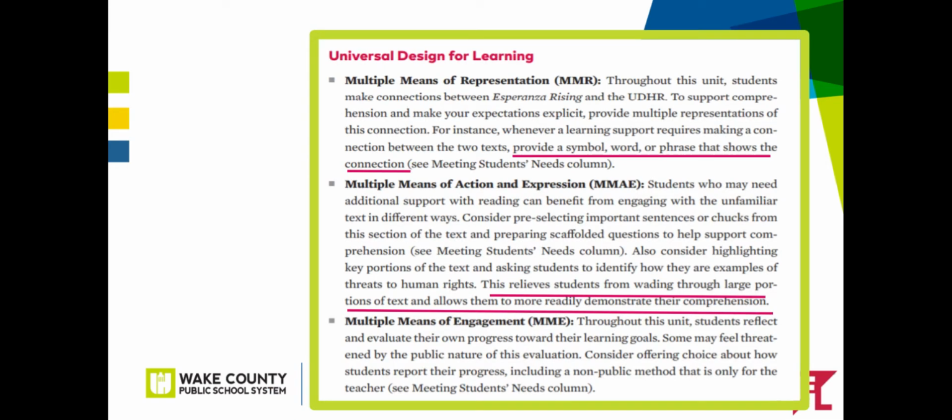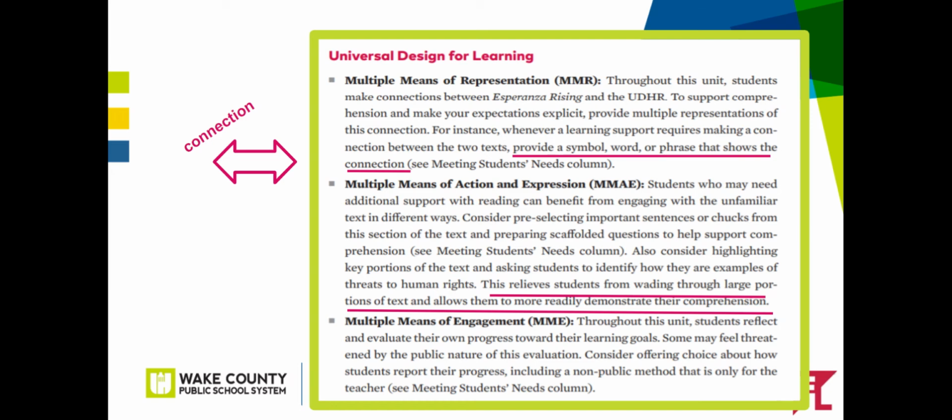The Universal Design for Learning provides strategies for reaching different students in the different ways they learn. In this lesson, when students are to make connections between Esperanza Rising and the UDHR, you could provide multiple representations of these connections by providing a symbol, word, or phrase that shows the connection they are making. Consider chunking the reading into sections and asking after each section how that connects to the UDHR.